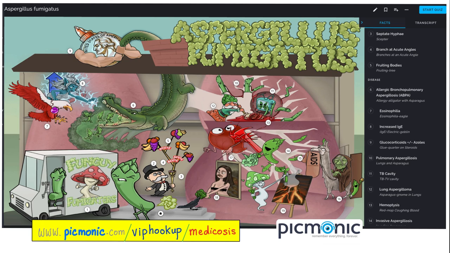Another disease is pulmonary aspergillosis. The aspergilloma usually forms on top of an old tuberculosis in the apex of the lung, because as you know, tuberculosis is aerobic. That's why it prefers the apex of the lung rather than the base. Aspergillomas in the lung can lead to hemoptysis or coughing up blood. Invasive aspergillosis is more common in immunocompromised persons.